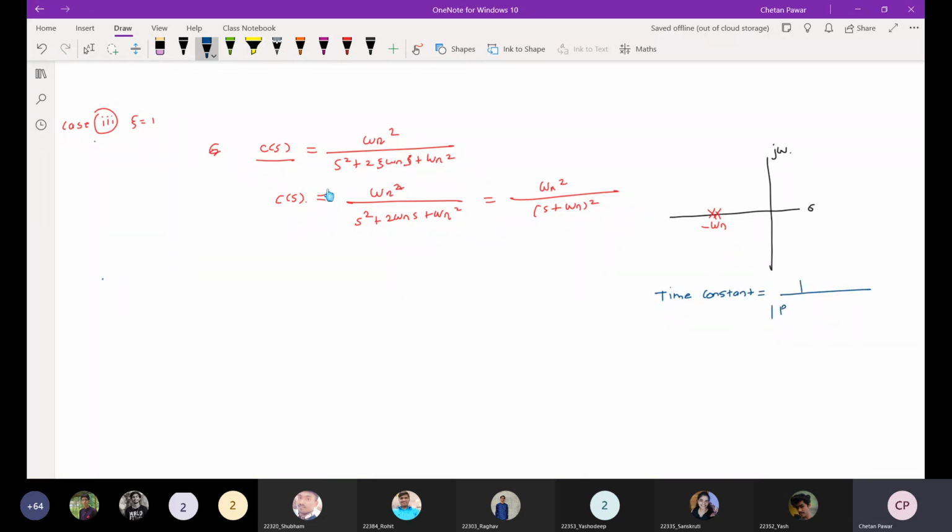One upon the mod of the real part of the pole, that will be 1 upon omega n.